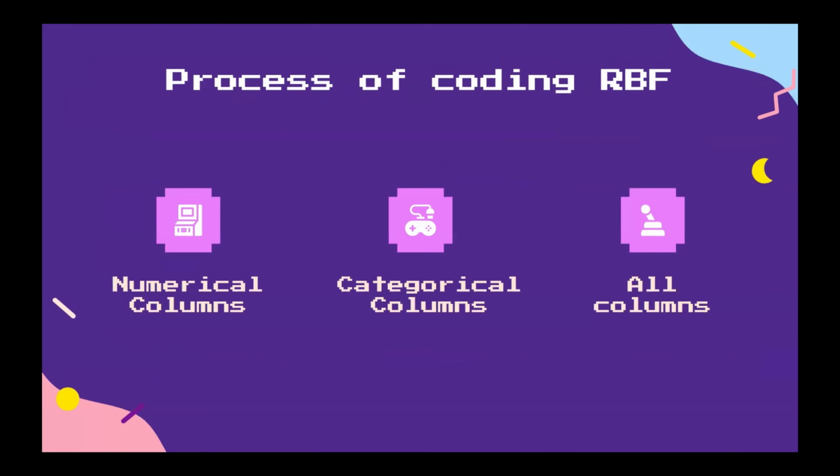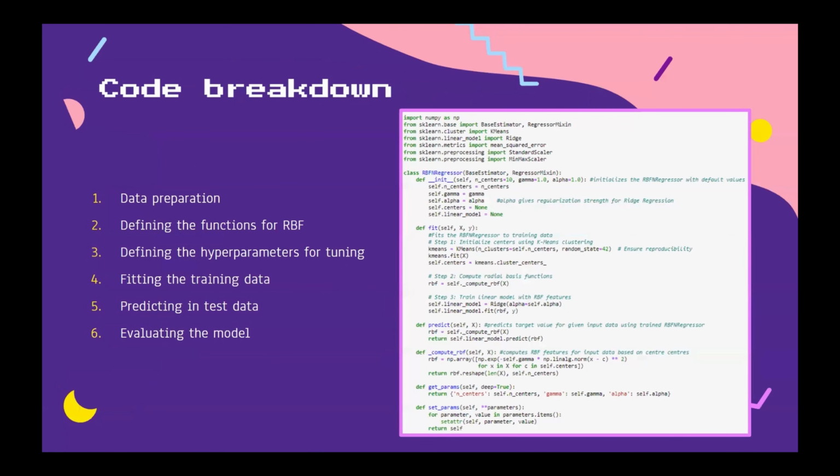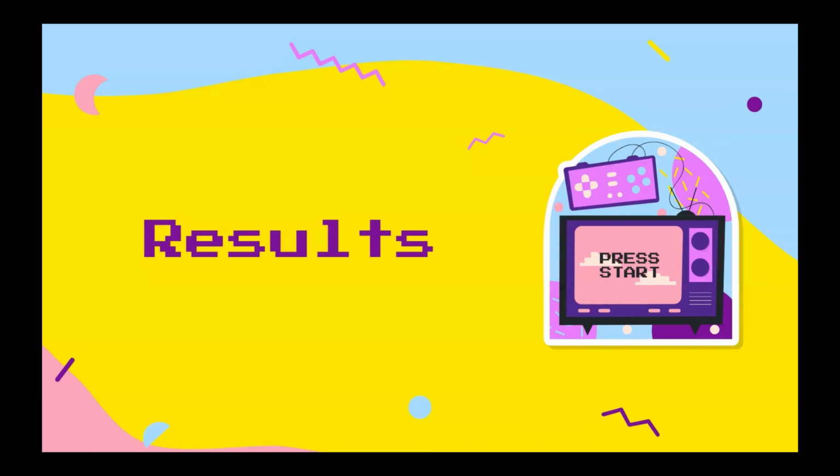For the process of coding RBF, we run numeric and categorical columns individually, followed by all the columns. Now let us see how we coded. For data preparation, we have split the training and test data into two different data frames as mentioned before. The RBF regressor class streamlines the implementation of RBF for regression tasks. It initializes model parameters, conducts training via k-means clustering, computes RBF values, and fits a ridge regression model. For prediction, it computes RBF values for new data points and utilizes the trained regression model. Behind the scenes, it calculates RBF values with the compute RBF method and offers parameter handling for easy manipulation and integration with scikit-learn tools.